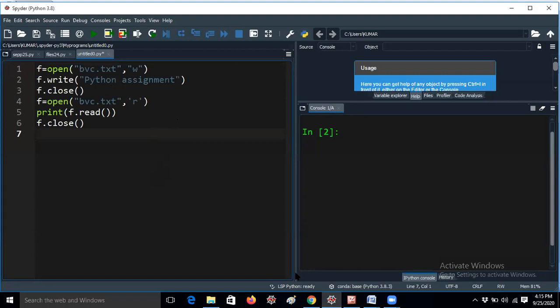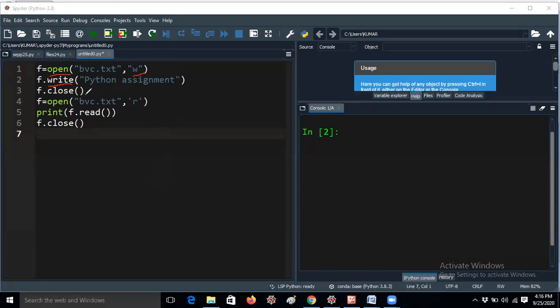Yesterday we already discussed this, but anyway, I will explain again. Here, open is a predefined function to open a file, and write is a function which is used to write the data to the file. That means whatever statement you write in double quotes in the write function should be written in the bvc.txt file. And here w is a mode of operation, so w is nothing but write.